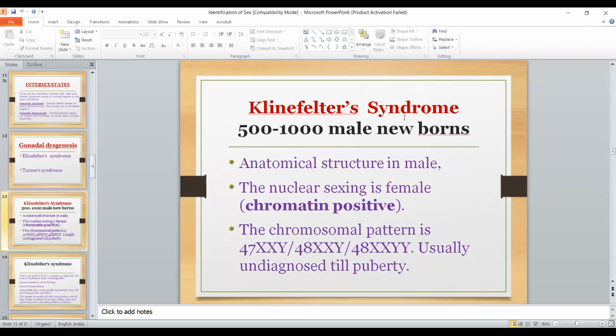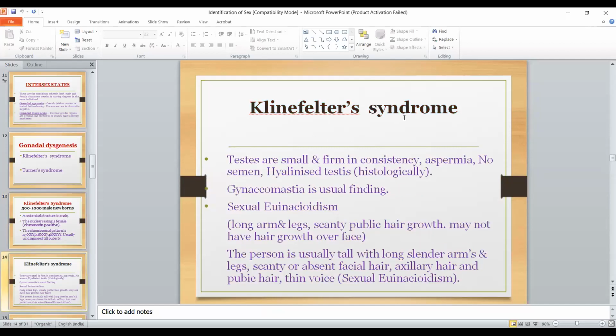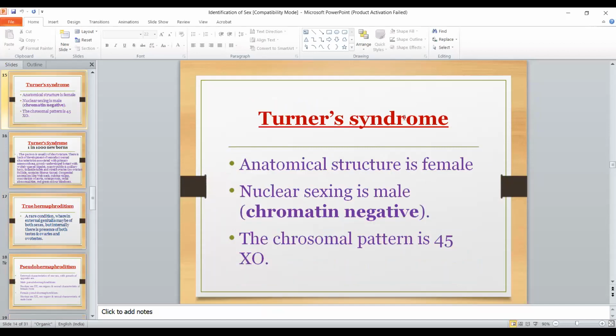Again, I will repeat. The chromosomal pattern is 47 XXY or 48 XXXY, or 48 XXYY, and it is usually present in a male. It is chromatin positive. Gynecomastia can be present or eunuchoidism is present. In Turner syndrome, the anatomical structure is of a female, nuclear sexing is male, and the chromosomal pattern is 45 X.